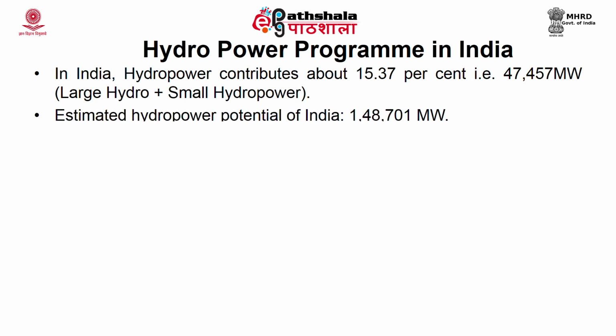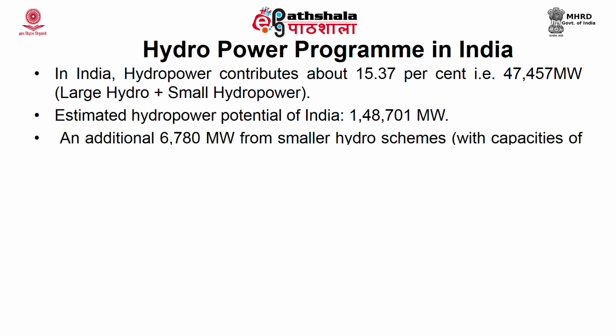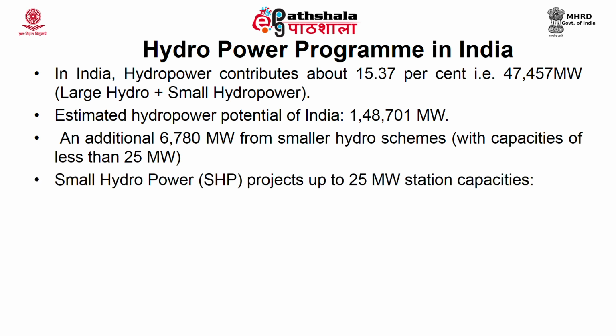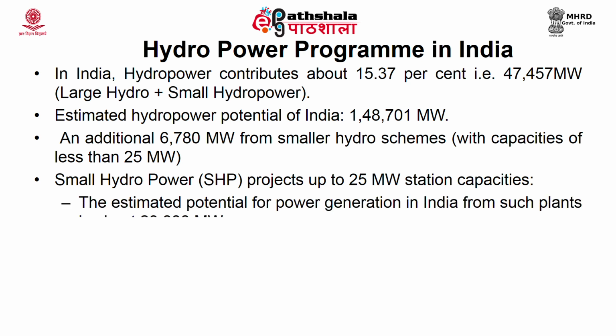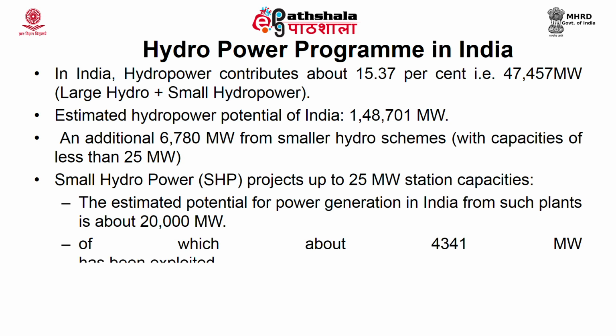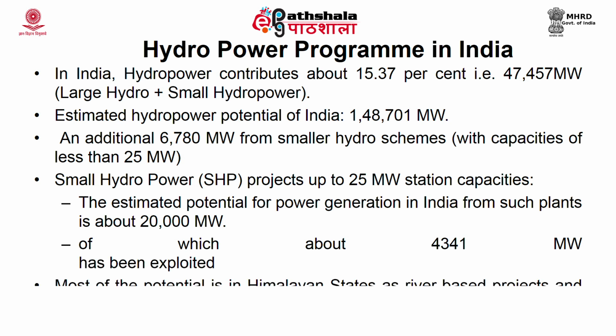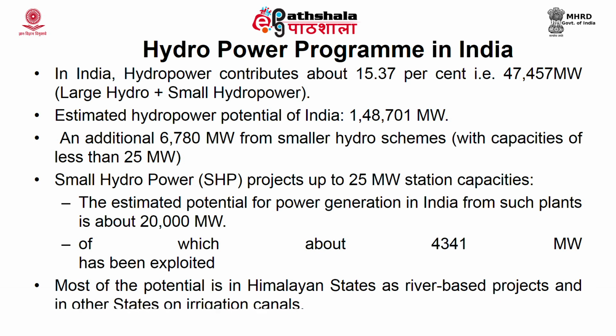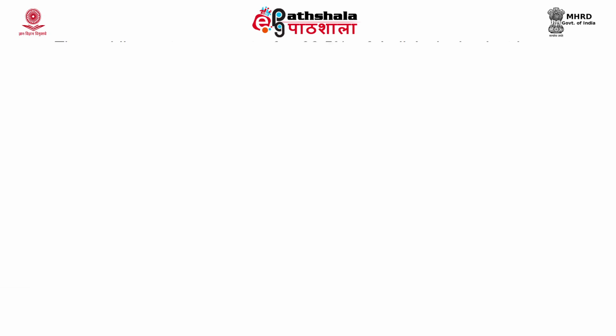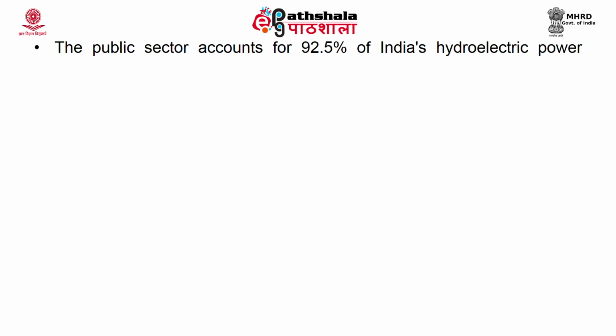The estimated hydropower potential of India is 1,48,701 megawatt. Additional 6,780 megawatt are from smaller hydro schemes. Small hydropower projects are up to 25 megawatt capacity. The estimated potential of these SHPs, that is small hydropower plants, is 20,000 megawatt, of which only 4,341 is harnessed. The public sector accounts for 92.5% of India's hydroelectric power production.